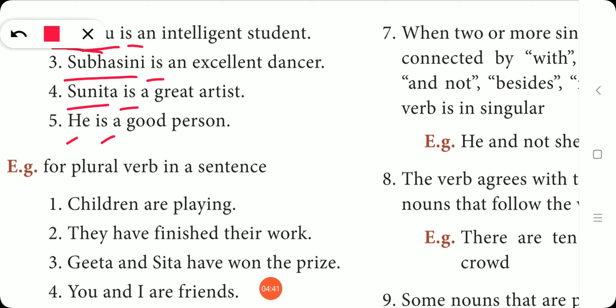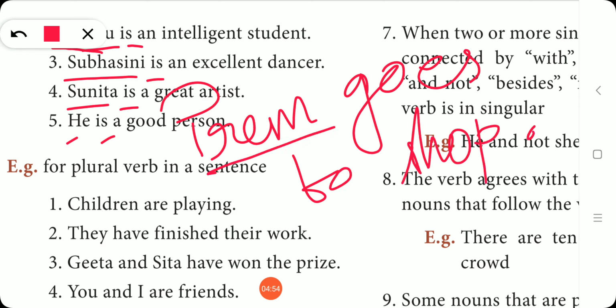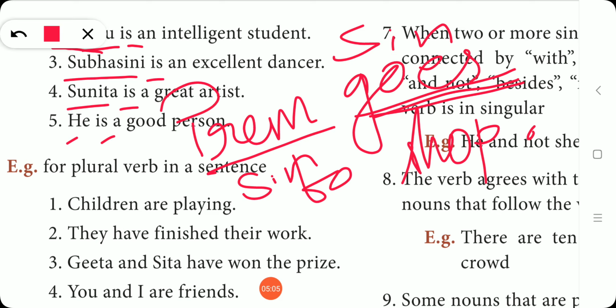See one more example. Prem goes to shop. Here Prem is singular and again goes, it is a does form verb. It is also singular. Can you remember?